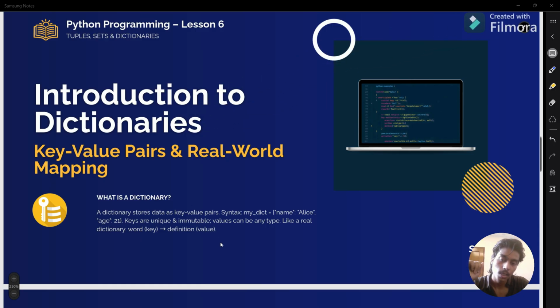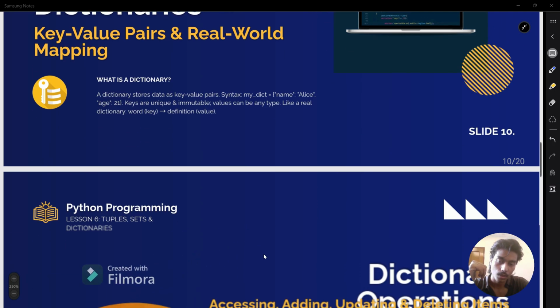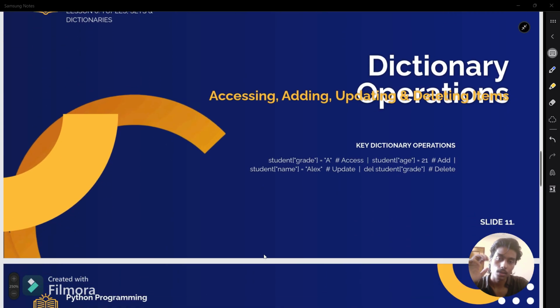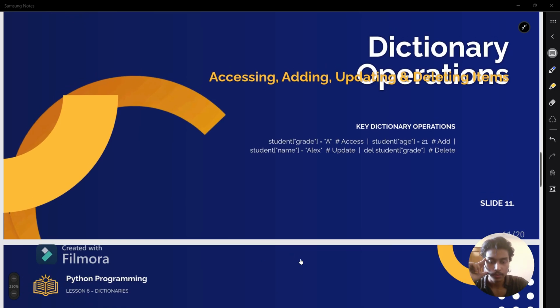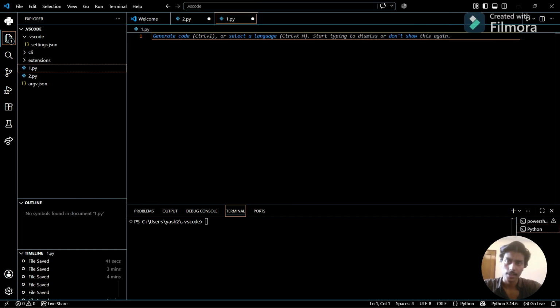Values can be any type, like in a real dictionary, word as key and definition as value. What it is saying, I'm going to show you in VS Code. So let's come to VS Code. Now we are coming to dictionaries, and let's see how we can create dictionaries.